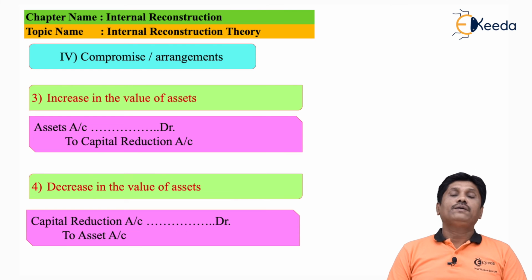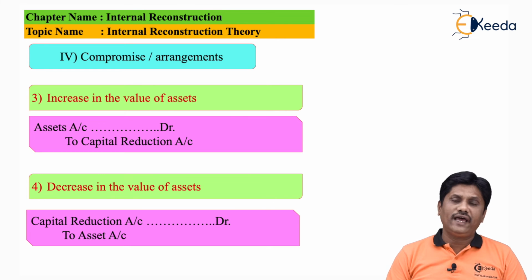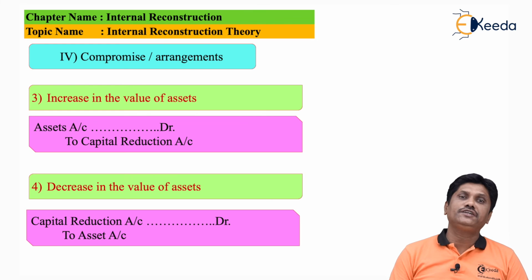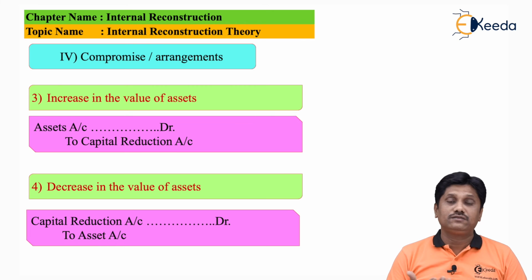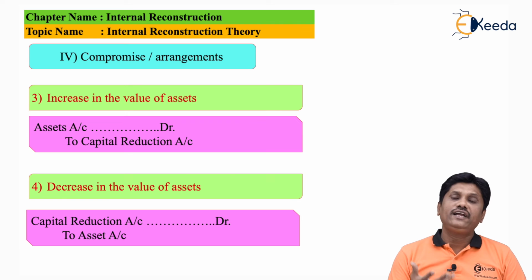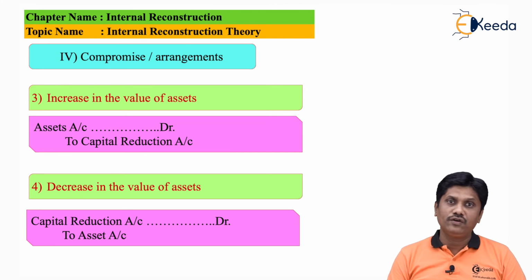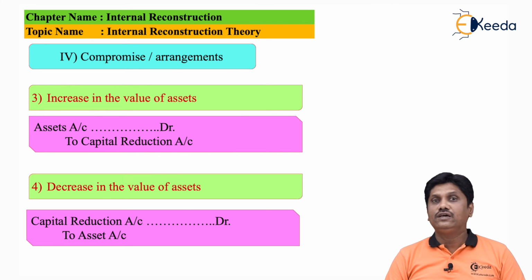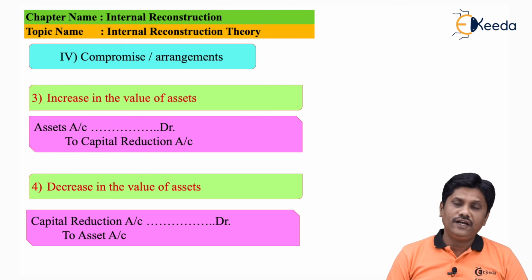Continue. Next, sometimes it is possible that an asset is shown in the balance sheet at a different value, but the actual value is less. Say for example, in my balance sheet I have shown machinery of rupees 1 lakh, but its actual worth is 70,000. So it is important for me to reduce that value, and if I reduce the value of the asset, it is a loss. It is debited to which account? Capital reduction account, and it is credited to the asset account. In this entire scheme, I will debit and credit only the capital reduction account for any gain or any loss while doing any transaction. Let us see the next.